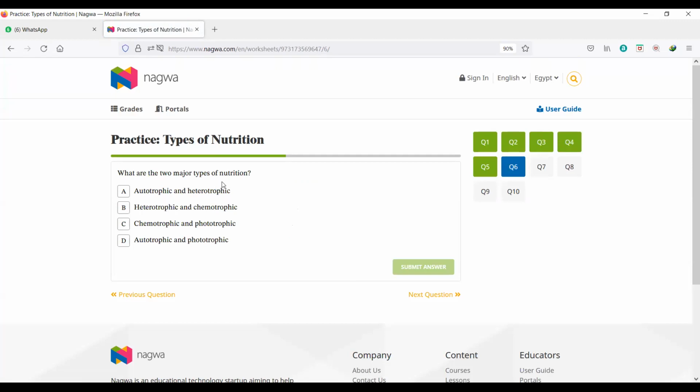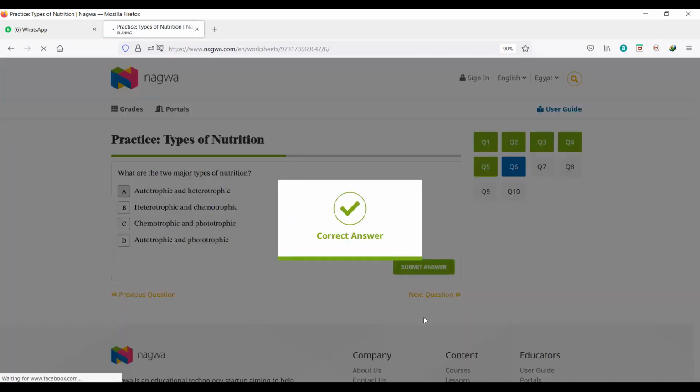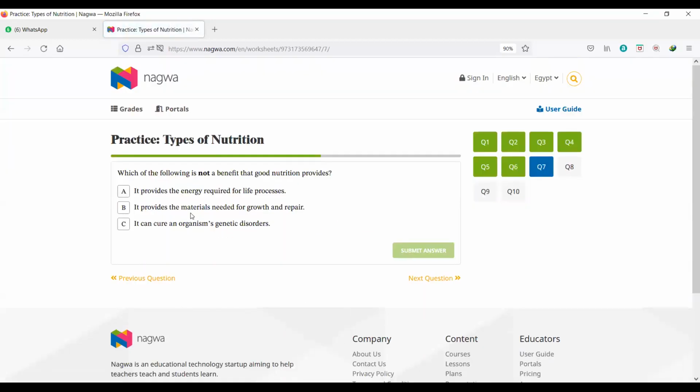What are the two major types of nutrition? Heterotroph and autotroph. Okay. Which of the following is not a benefit that good nutrition provides? It provides the energy required, yes, for sure. It provides the materials needed for growth and repair, yes, sure. So the one that is not a benefit is that it can cure an organism's genetic disorder, no.